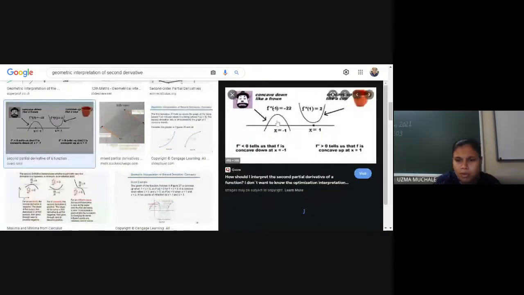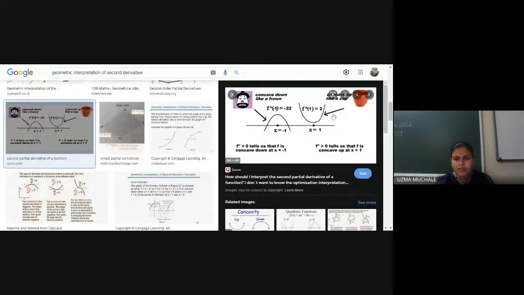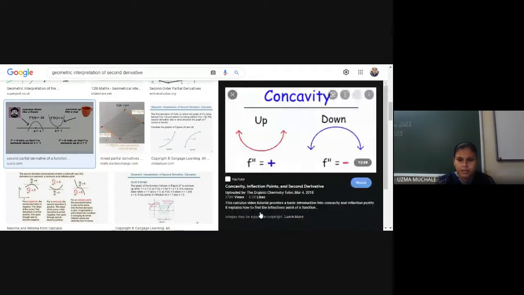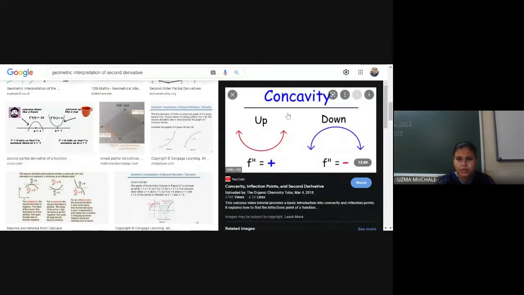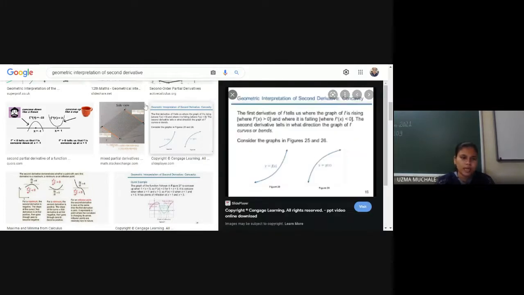Okay, let me give you one more image. So you can have here f double dash less than 0, f double dash greater than 0, right? So you can have a concave up and concave down nature to check the second derivative test. Okay, so f double dash is positive, that means concave up. F double dash is negative, it means concave down. And that's why we are using the second derivative test for checking the maxima and minima.